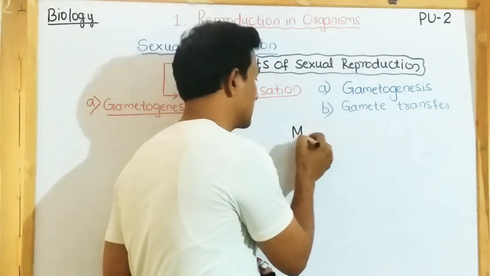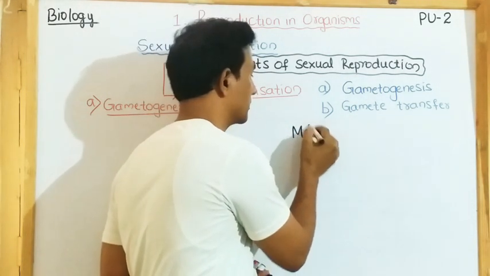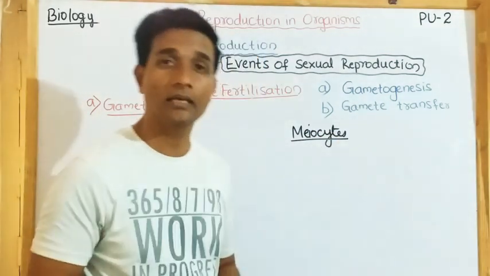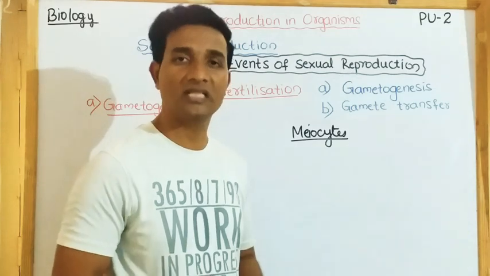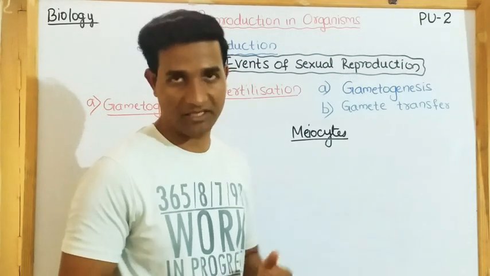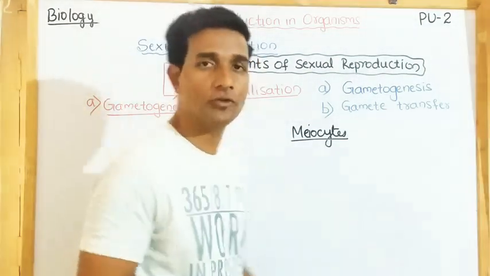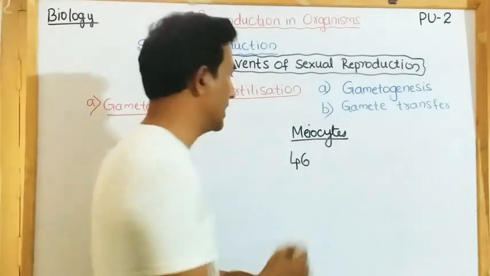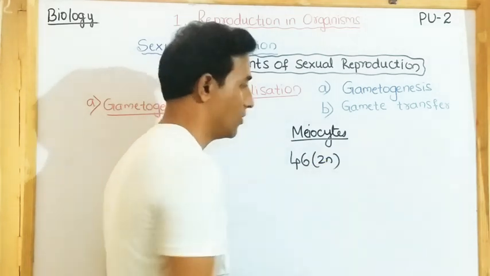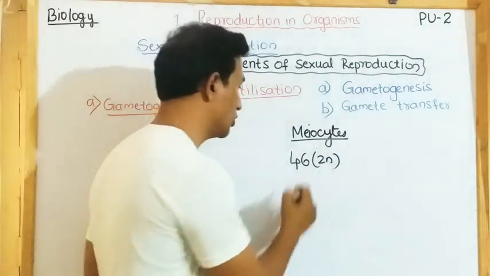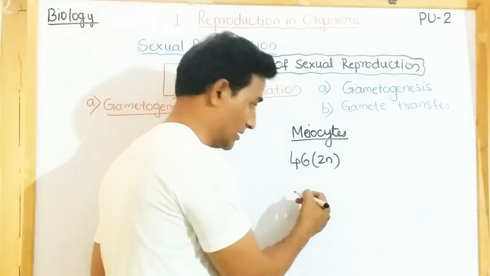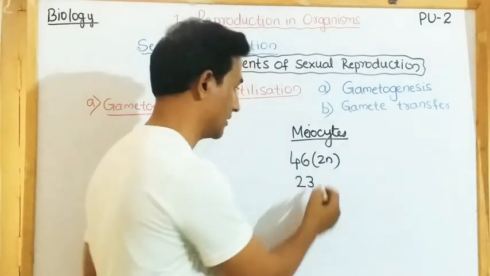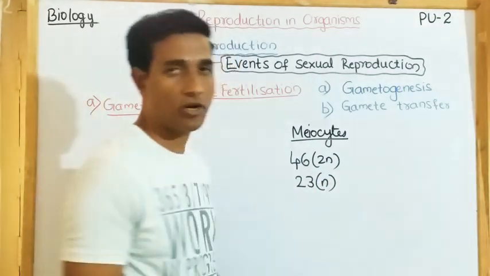We usually call them meiocytes. If you take the example of human beings, they have 46 chromosomes in diploid stage. When they undergo meiosis, it produces half of this, that is 23, which we call the haploid number of gamete.